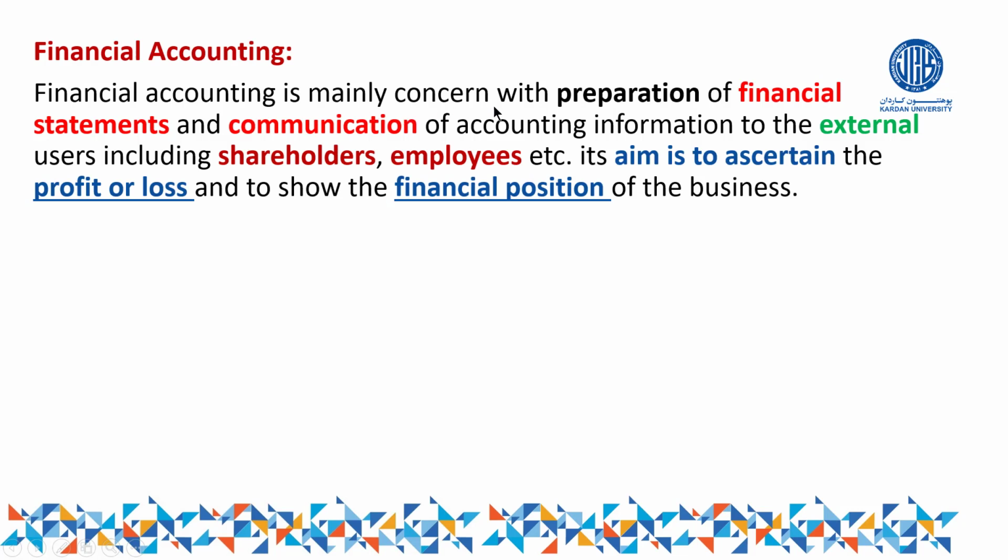Financial accounting is mainly concerned with the preparation of financial statements and communication of accounting information to the external users, including shareholders, employees, etc. It is aimed to ascertain the profit and loss and show the financial position of the business. See, this is the purpose of financial accounting. The main responsibility of financial accounting is to prepare financial statements. What are financial statements? We will explain in the next chapter.